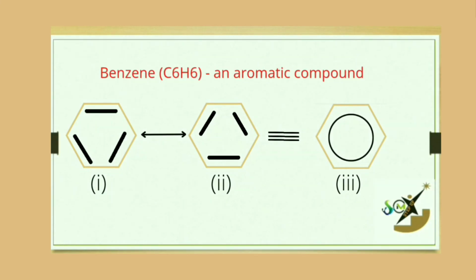Benzene has molecular formula C6H6. It has a planar hexagonal structure. Each vertex or corner of this hexagon is occupied by carbon attached to a hydrogen atom, which is not shown in the figure. We know that carbon is tetravalent, that is, it has valency 4. Out of these 4 valencies, one valency of each carbon is satisfied by hydrogen.